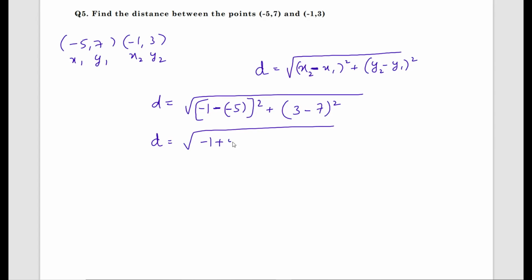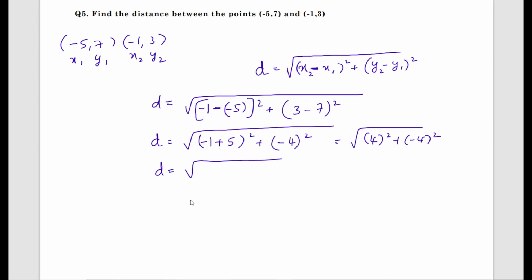Minus 1 plus 5 whole square plus 3 minus 7. Because you are subtracting a bigger number from the smaller number, we should put minus sign, that is the bigger number's sign is minus. 3 minus 7 is minus 4 whole square. What do we get? Minus 1 plus 5 is 4 square plus minus 4 square. D equals square root of 4 square is 16 plus minus 4 square is also 16, because minus into minus is plus, 4 into 4 is 16.